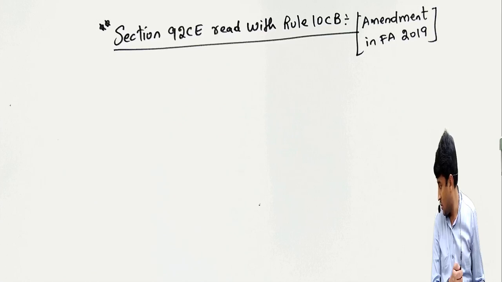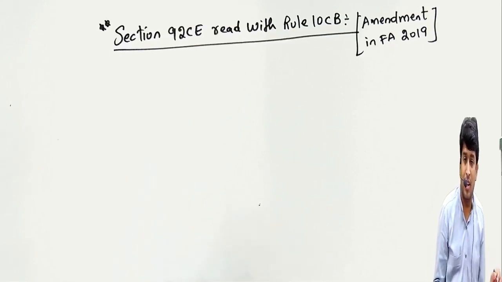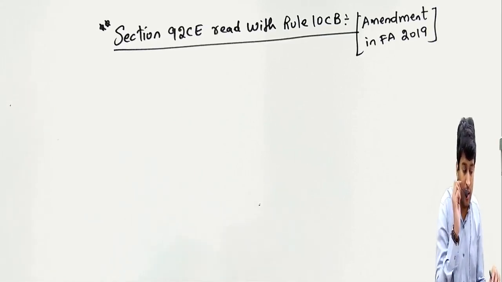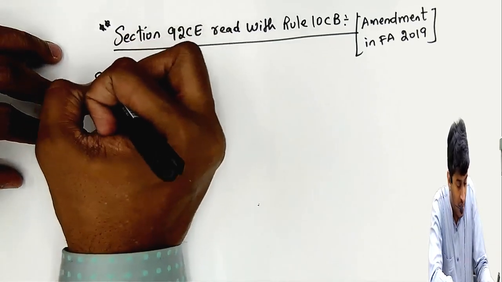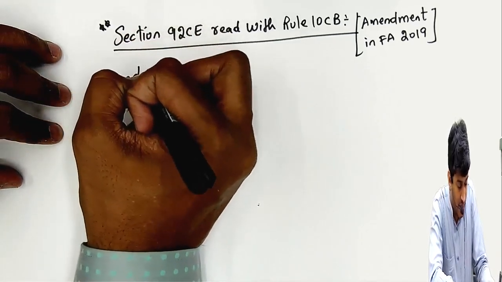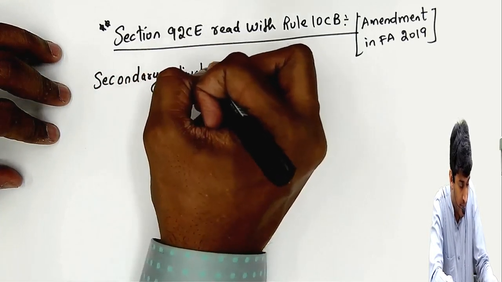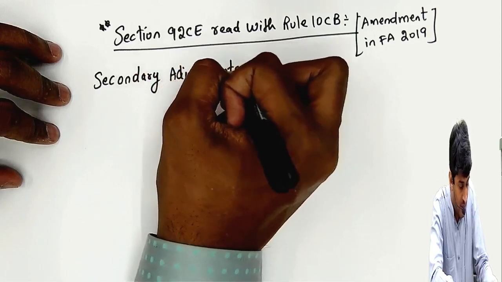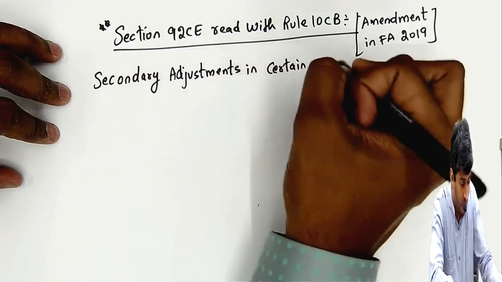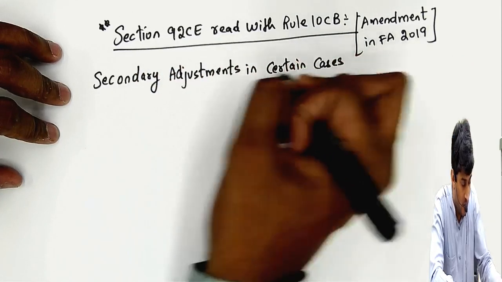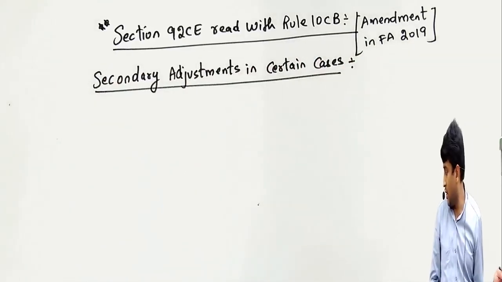One of the very important amendments in the Finance Act by Nirmala Sitharaman is section 92CE, read with Rule 10CB, and the heading is secondary adjustments in certain cases. Secondary adjustment in certain cases.